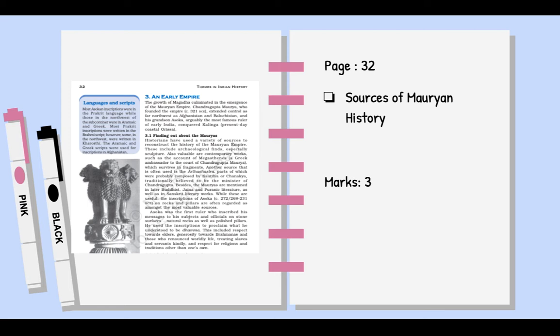Then let's look at page 32. Here largely they are talking about sources for Mauryan history. This most likely will come for 3 marks. They could add a tag question to it and make it 8 marks, where they could tag it with Mauryan administration perhaps. What are the sources to understand Mauryan administration?